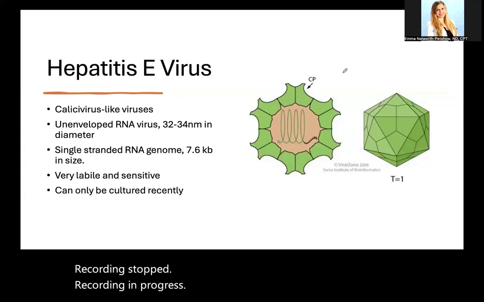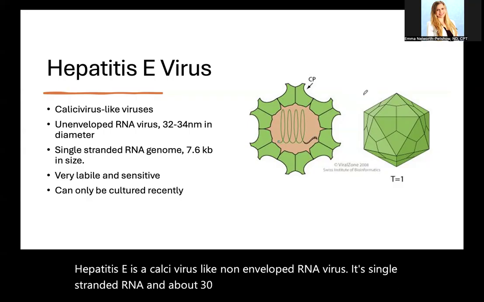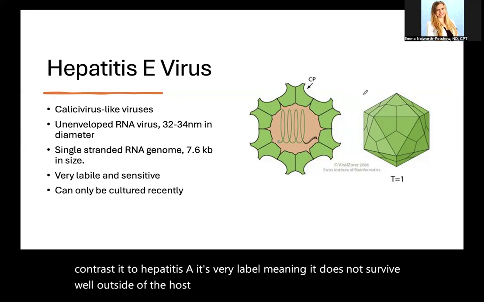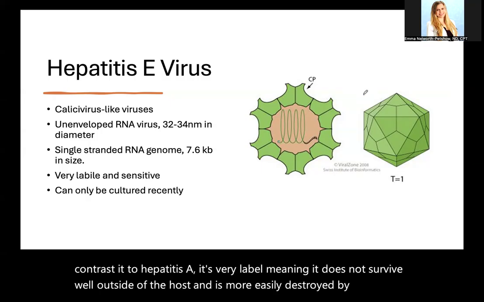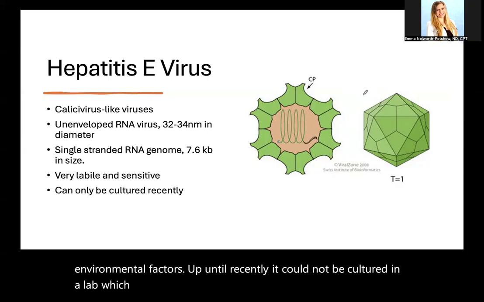Hepatitis E is a calicivirus-like, non-enveloped RNA virus. It's single-stranded RNA and about 32 to 34 nanometers in diameter. To contrast it to hepatitis A, it's very labile, meaning it does not survive well outside of the host and is more easily destroyed by environmental factors. Up until recently, it could not be cultured in a lab, which made it difficult to study.